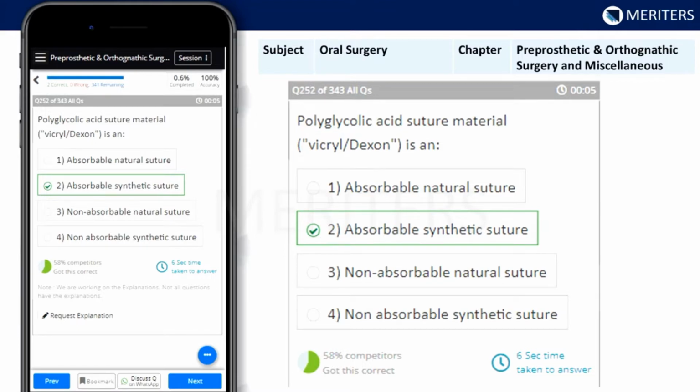So the answer to this is polyglycolic acid is an absorbable synthetic suture, which is also seen in this question that has come repeatedly. It's there in the app. You can go through the bites for this question.